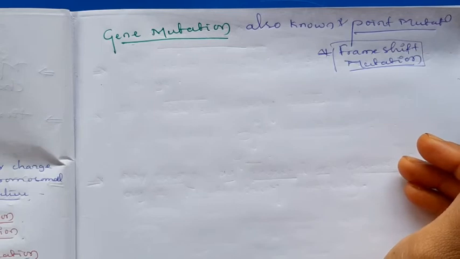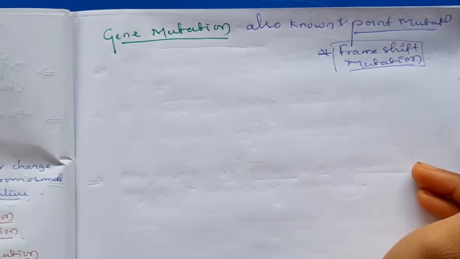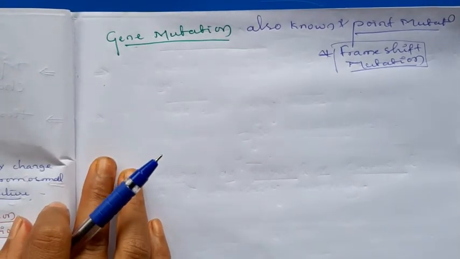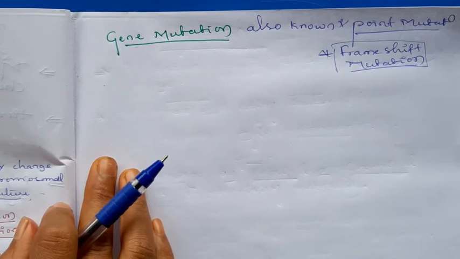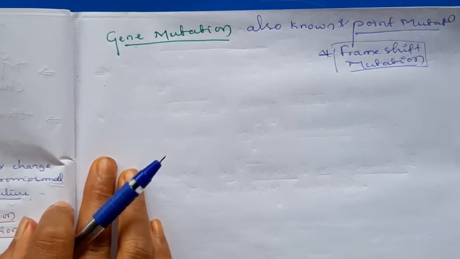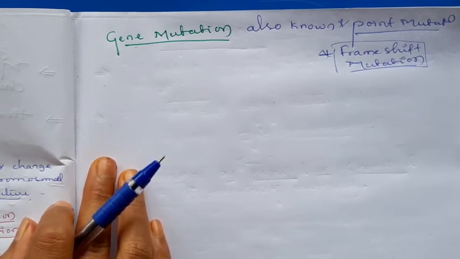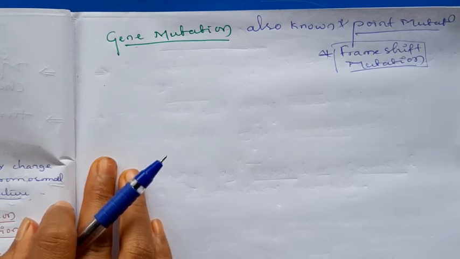Totally we discussed the mutation definition, that is a sudden heritable change which occurs due to many mutagenic agents. The mutagenic agents are two types, physical and chemical agents. Some examples for the physical mutagens are the radiations, X-rays, gamma rays, UV rays. Then chemical mutagens, colchicine, tobacco and ethidium bromide. Then the mutations we can study in three categories: genomic mutation, chromosomal mutation and gene mutation.